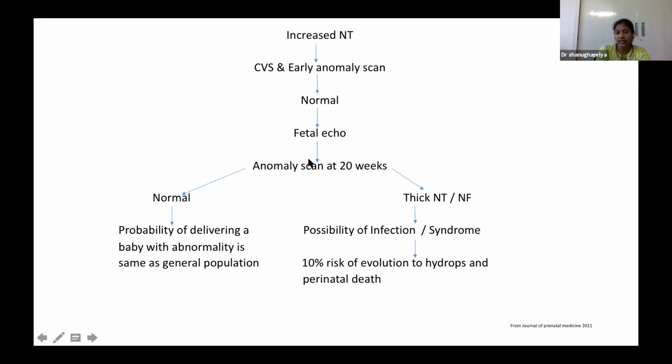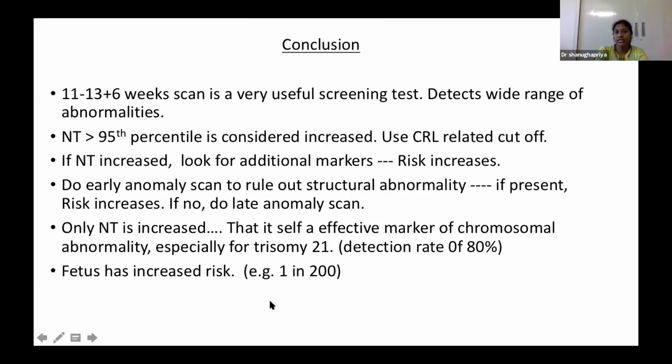If at the 20 week scan the increased NT persists as a thick nuchal fold, in that case we can think of infection or some other rare syndrome, and there is a 10% possibility of the fetus developing fetal hydrops up to the perinatal period. So everything has to be explained to the pregnant woman and to the relatives. That is more important. So the conclusion is that the 11 to 14 weeks scan is a very useful screening test.